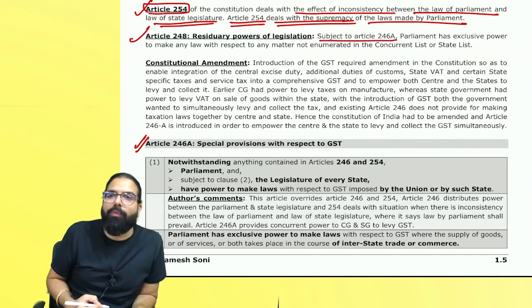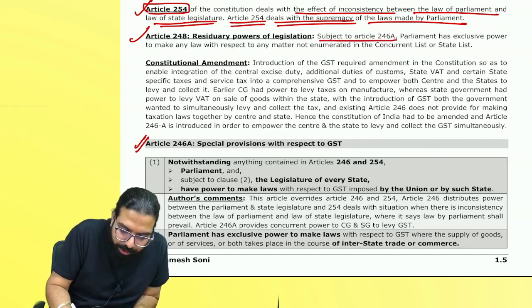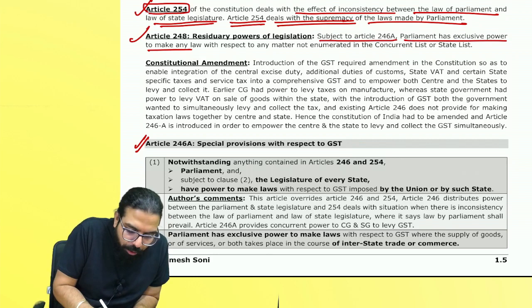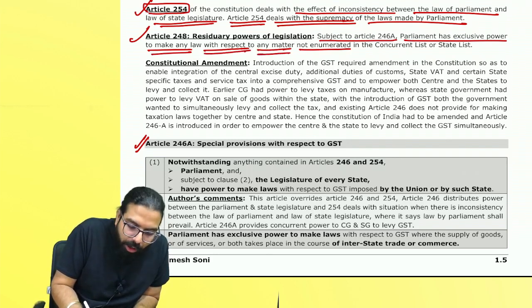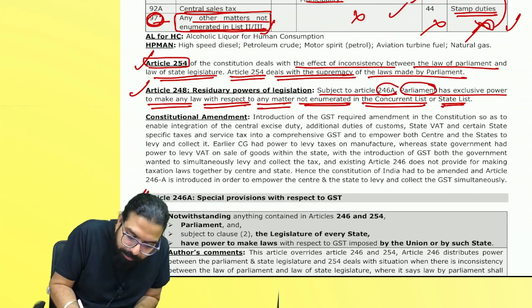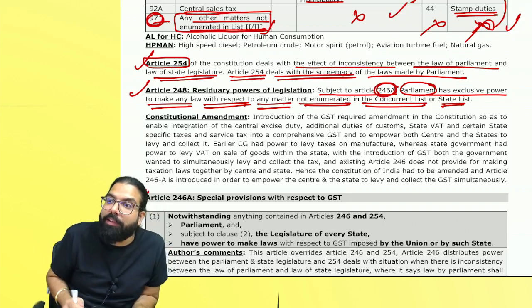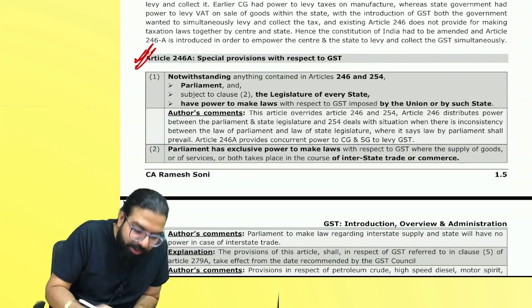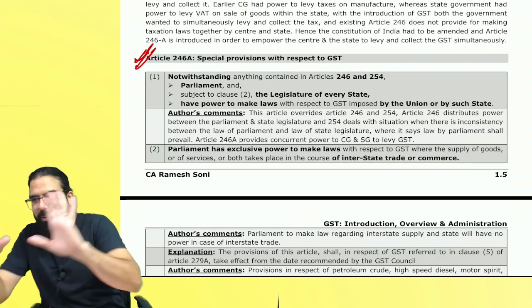Subject to Article 246A, Parliament has exclusive power to make any law with respect to any matter not enumerated in the concurrent list and state list. Who has the power? Parliament. But this has been made subject to what? Article 246A.